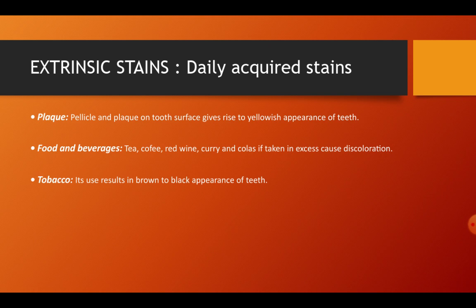Now coming to extrinsic stains. They are divided into daily acquired stains and stains due to chemicals. Daily acquired stains can be because of number 1, plaque, which is plaque formation on the tooth surface will give rise to yellowish appearance of the teeth. Then food and beverage that are chromogenic in nature, like tea, coffee, red wine, curry, and colas, if taken in excess, can cause discoloration. Then there is tobacco. Its use will result in brown to black appearance of the teeth.